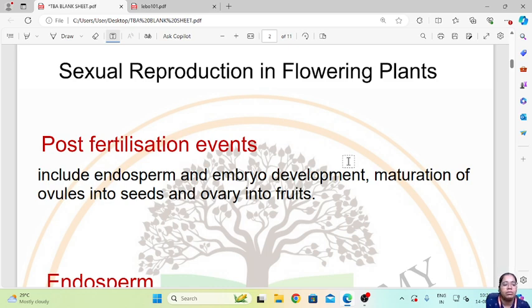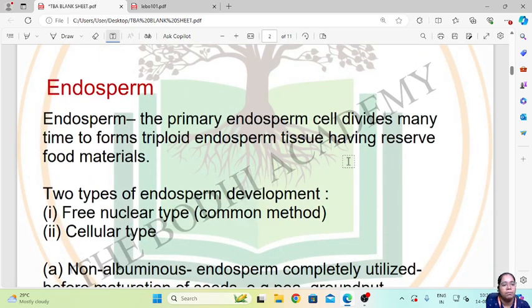So let us see first how embryo development takes place in the plants. So the primary endosperm cell divides many times to form triploid endosperm tissue having the food reserve material. So endosperm is basically a nutritive tissue which forms to provide nutrients to the growing embryo. So that is the function of the endosperm.